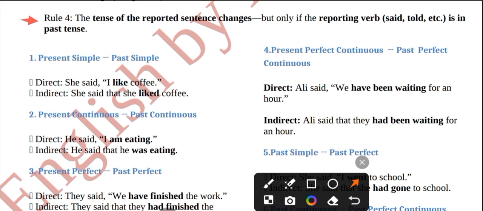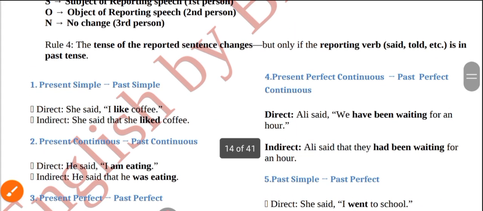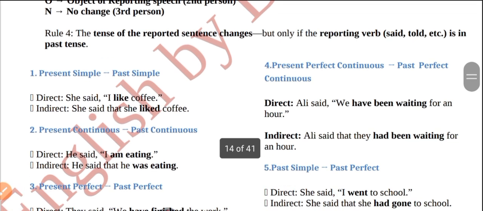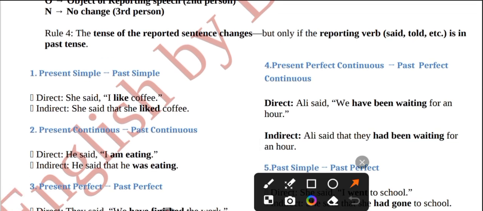Rule number four is the tense of the reported sentence changes. The tense of the reported sentence changes, but only if the reporting verb, said or told, is in past tense. The tense will be changed if the reporting verb is in past. We have discussed there are two parts in direct speech, without inverted commas and with inverted commas.